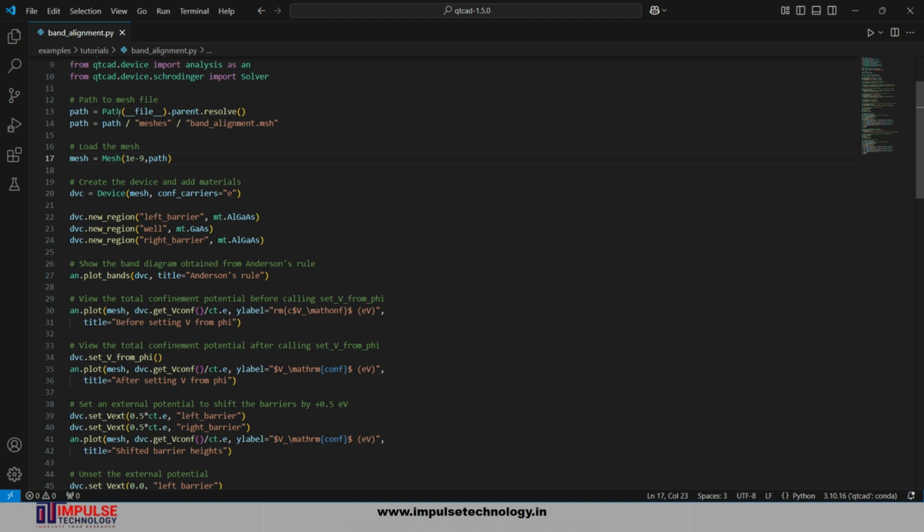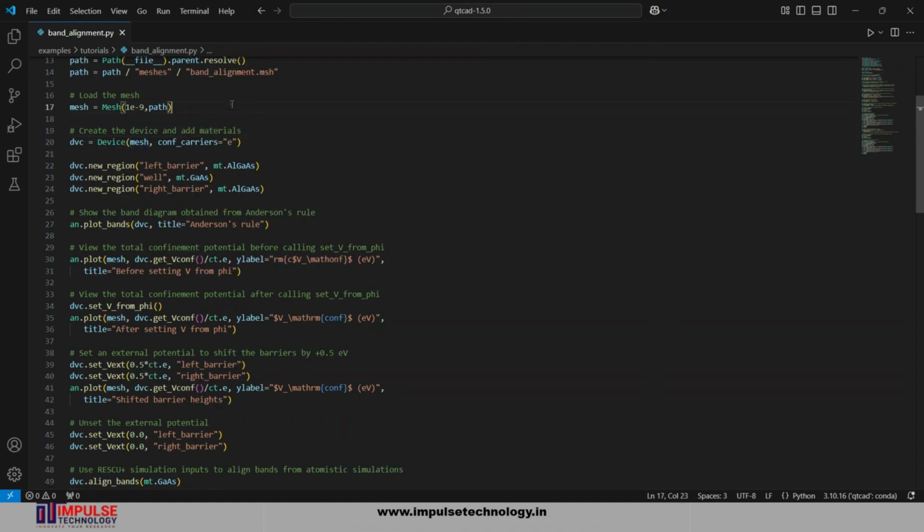In the next section of code, we're defining the path to the mesh file. Like path equals Path file dot parent dot resolve. Path file gets the path of the current script, and parent dot resolve navigates to the parent directory and resolves it to an absolute path. After that, we get the mesh file from the subdirectory, and then the band alignment mesh file. After that, we load the mesh with the Mesh class, with arguments scaling and path, scaling in nanometer, and get the path of the mesh file.